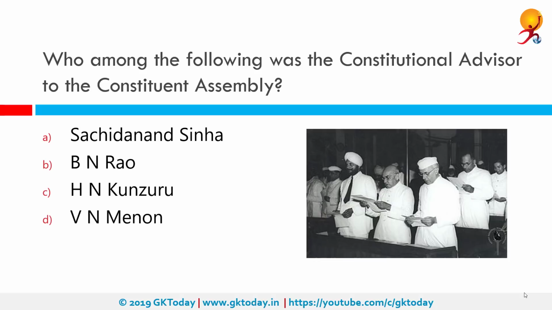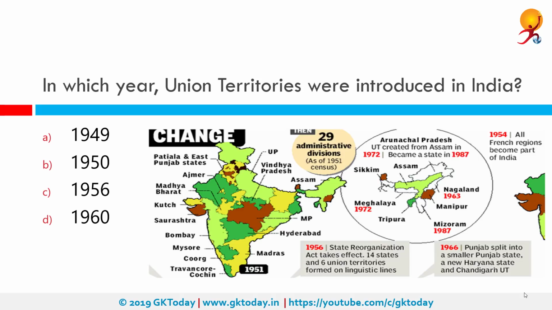Who among the following was the constitutional advisor to the Constituent Assembly? The correct answer is Jurist B.N. Rao, who was appointed constitutional advisor to the Assembly. Rao prepared the original draft of the Constitution and was later appointed a judge in the Permanent Court of International Justice in The Hague.